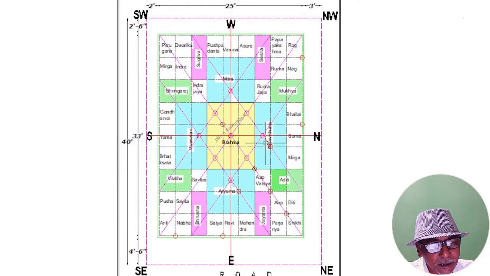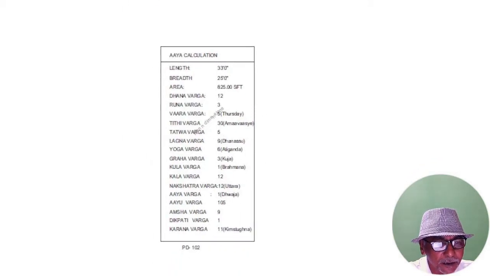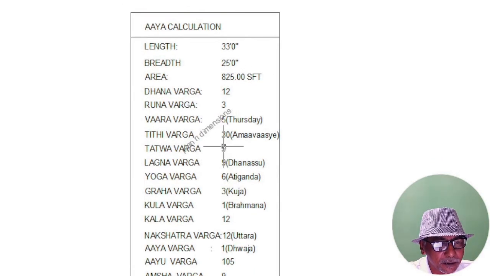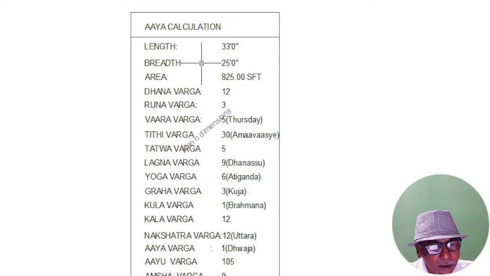Now, before that, we will see the Aya calculation. We have fixed 25 feet by 33 feet, with length 33 feet and breadth 25 feet. So the area is 825 square feet.